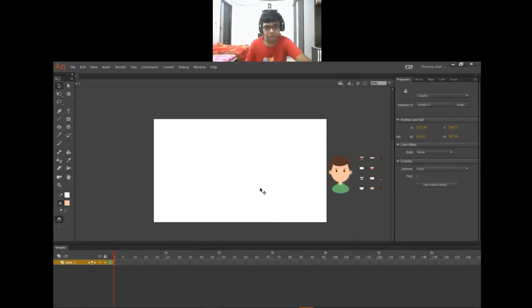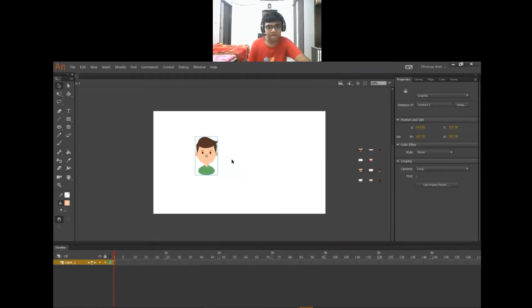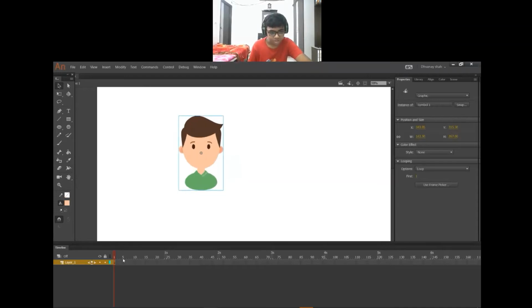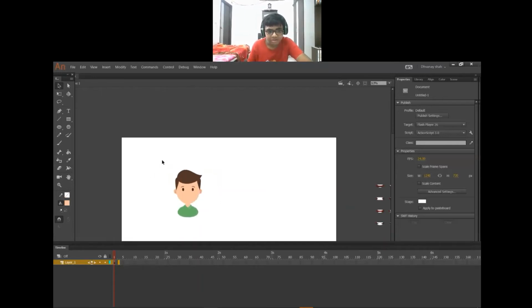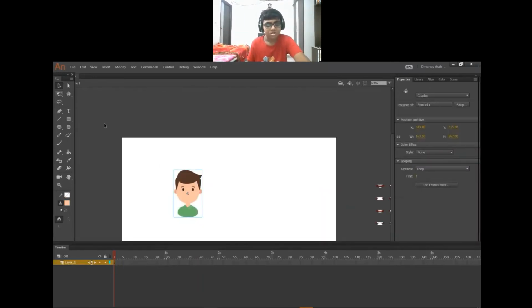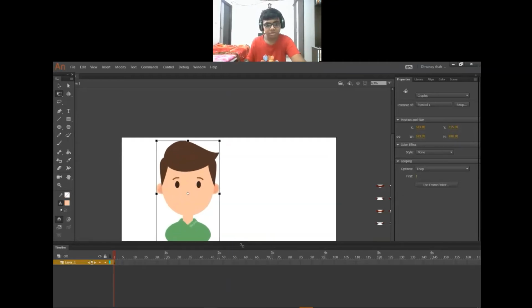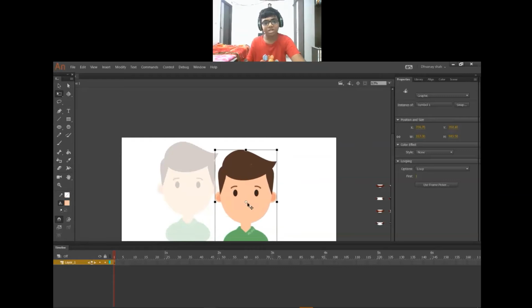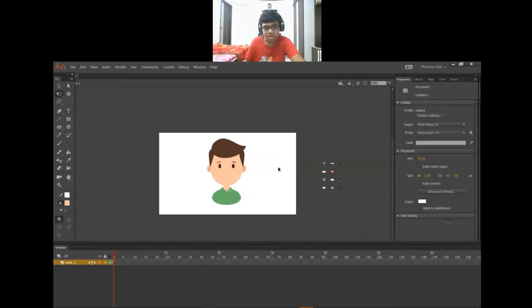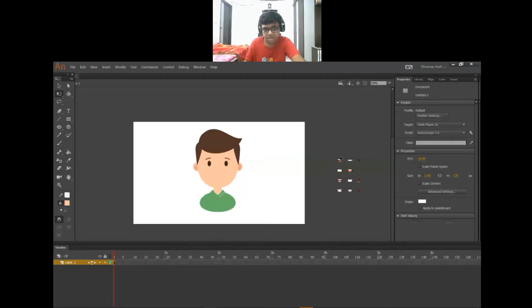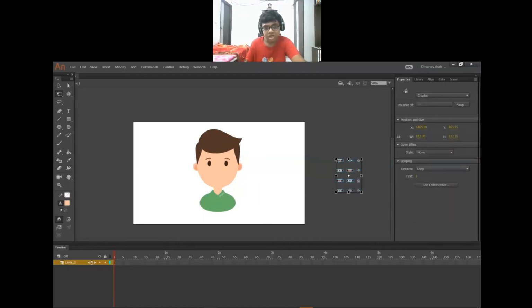Only keep this boy inside the stage and use frame by frame animation. Okay? Every 3 frames, use it frame by frame. Select this using Q, the Free Transform tool, shortcut key Q. Enlarge it a little bit, move it to the middle of the stage, and you can enlarge this also.